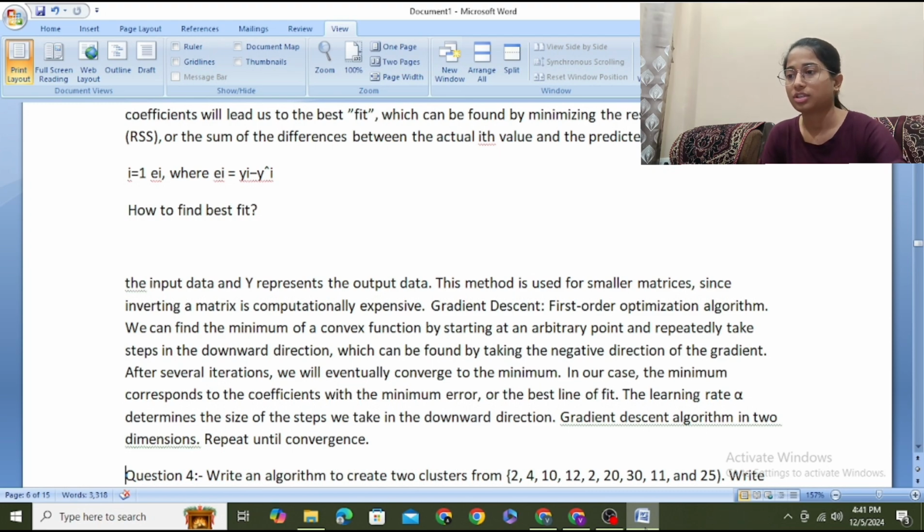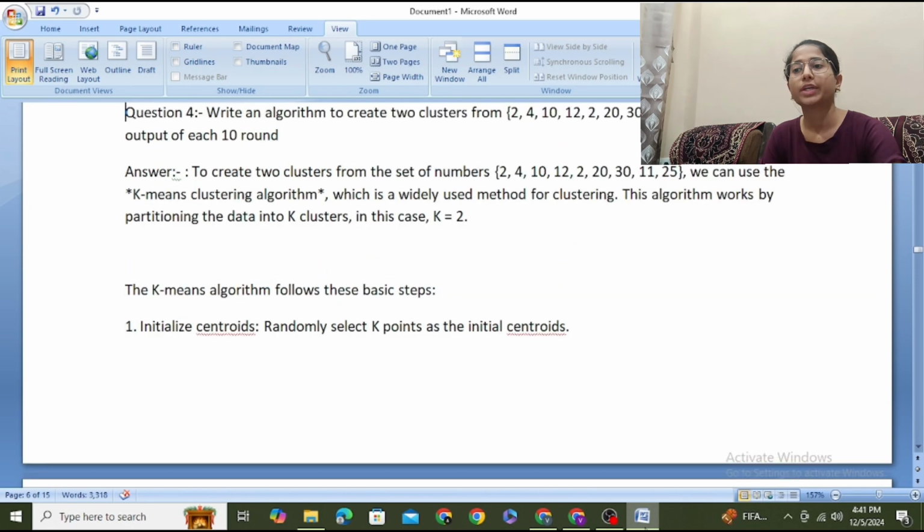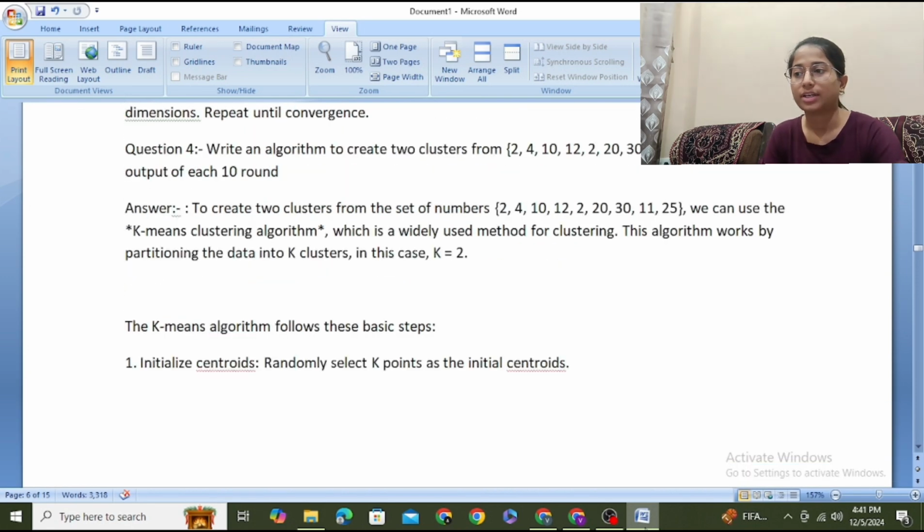Next question, question number 4. Write an algorithm to create two clusters from the given set. Write the output of each 10 rounds. To create two clusters from the given set, we can use the k-means clustering algorithm, which is a widely used method for clustering.